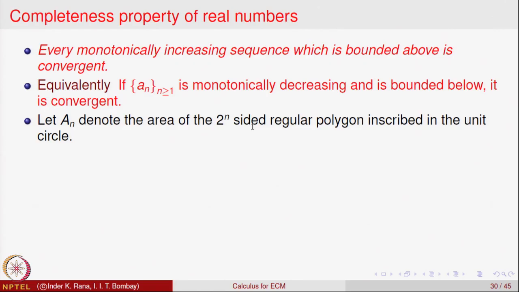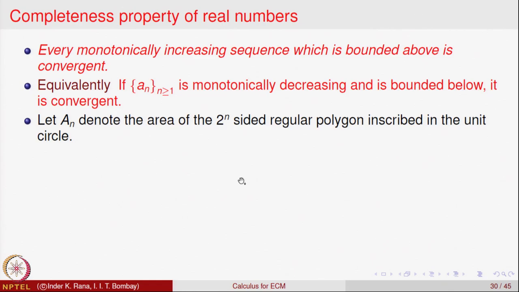Some of the applications of this property are the following. We will not be going into the proofs of those properties. Let us look at this property: let A n denote the area of the 2n-sided regular polygon inscribed in the unit circle.